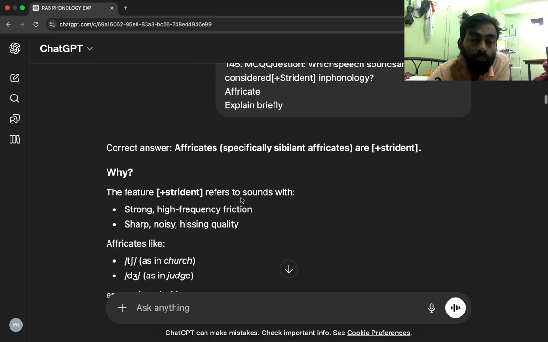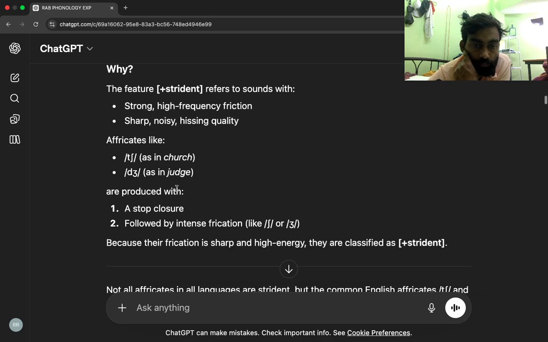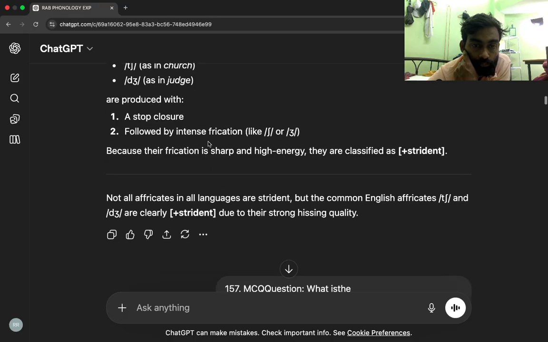Correct answer: affricates, specifically sibilant affricates, are plus strident. Why? The feature plus strident refers to sounds with strong, high frequency friction, a sharp, noisy, hissing quality. Affricates like ch as in church and j as in judge are produced with 1. a stop closure, 2. followed by intense frication, like sh or zh.